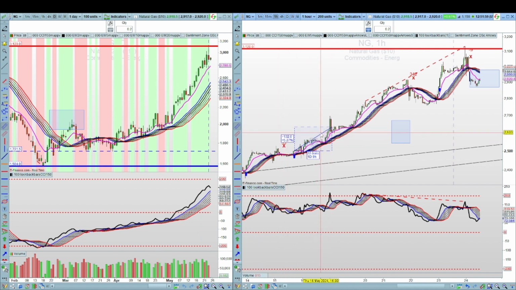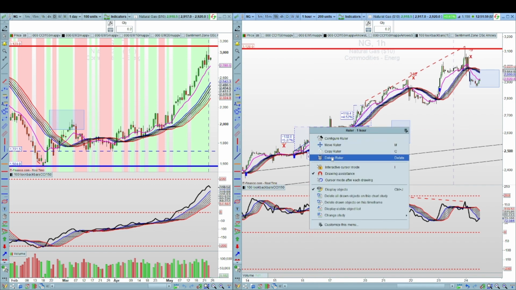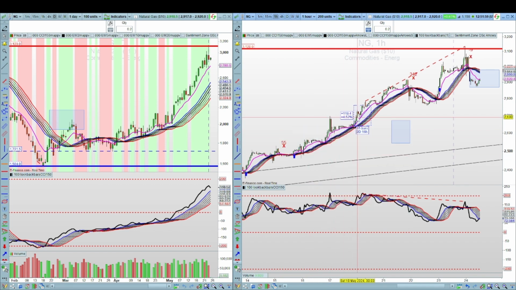That would have been a nice little trade to make, and then wait for your next entry, go long there again, and go for another 5%, and so on. So there's various ways of exiting, and there's various ways of entering the trade. So again, a lot of it is dependent on your discretion.